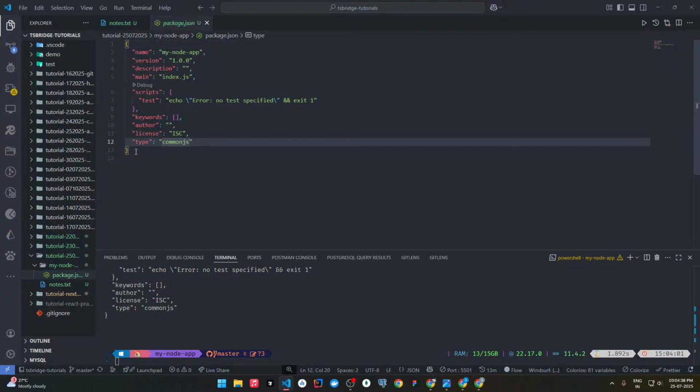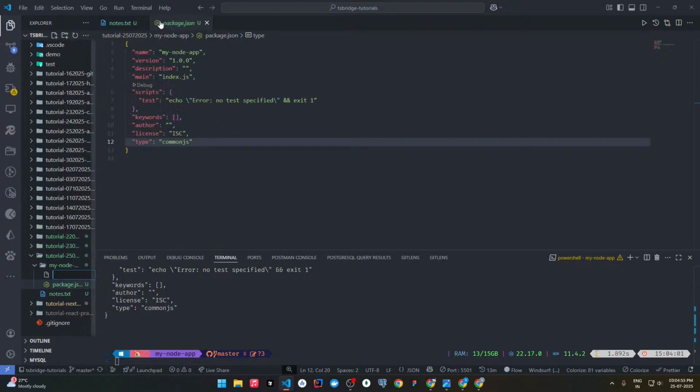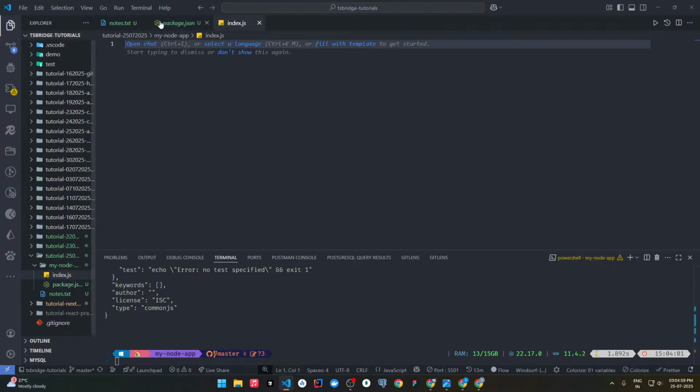We will study about the file type, CommonJS. We have ESM and CommonJS. So currently we have the file type as CommonJS. So now the next task, after npm init -y, will be to create an index.js. You can literally name it anything, not only index.js.